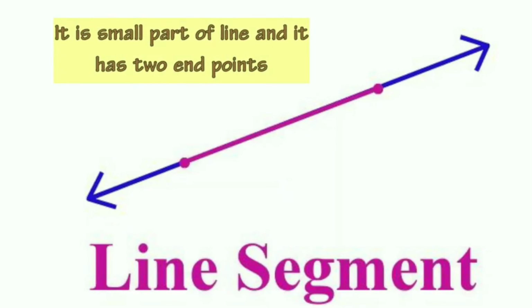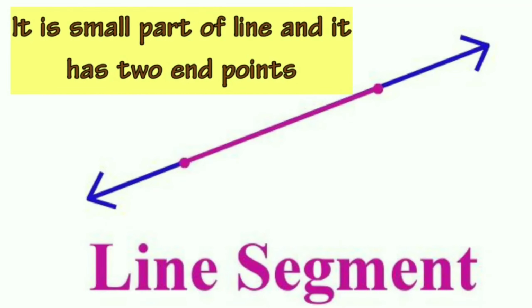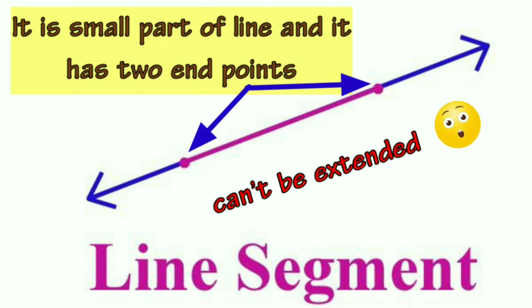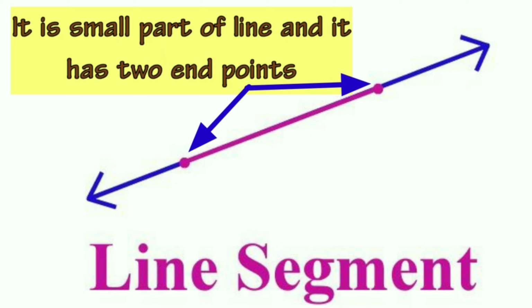A line segment is a small part of a line, and it has two end points. One more thing is that a line segment cannot be extended in any direction at all. A line segment can be shown and drawn like this.